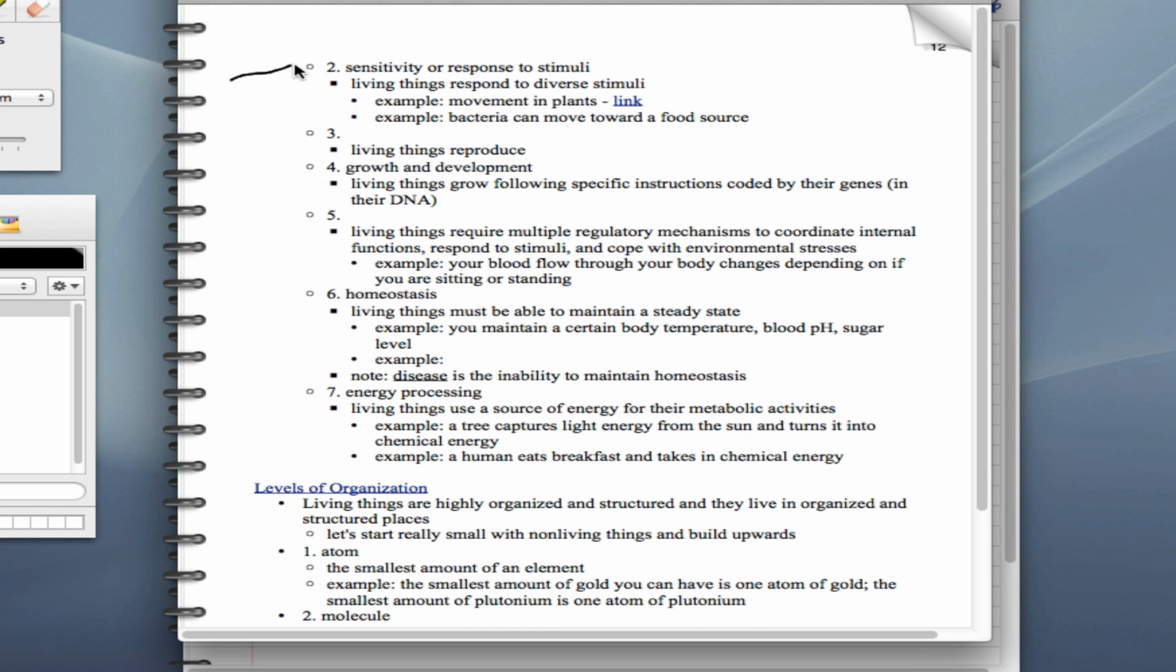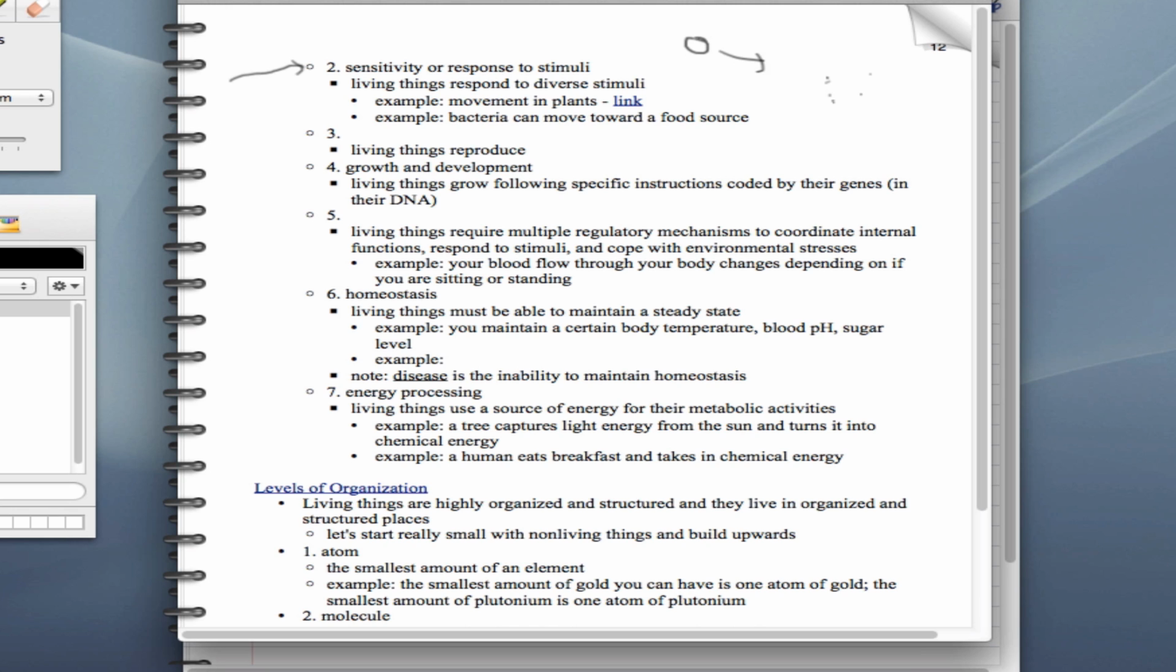Number 2, the second thing that a living thing must have is a sensitivity or response to some kind of stimulus. Living things respond to all kinds of different diverse stimuli. You can click on this link here and watch a plant responding to light stimuli. Plants will open or move in response to light. Bacteria can move toward or away from different things. Like, for example, if this is a bacteria here and there's some sugar over here, the bacteria can actually move towards the food. Not all bacteria can do this, but this bacteria can. So that's a sensitivity to stimuli.